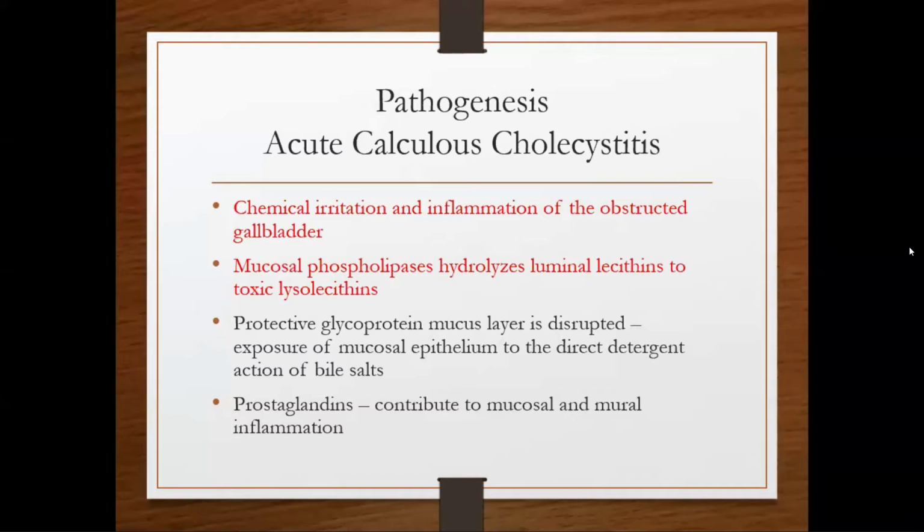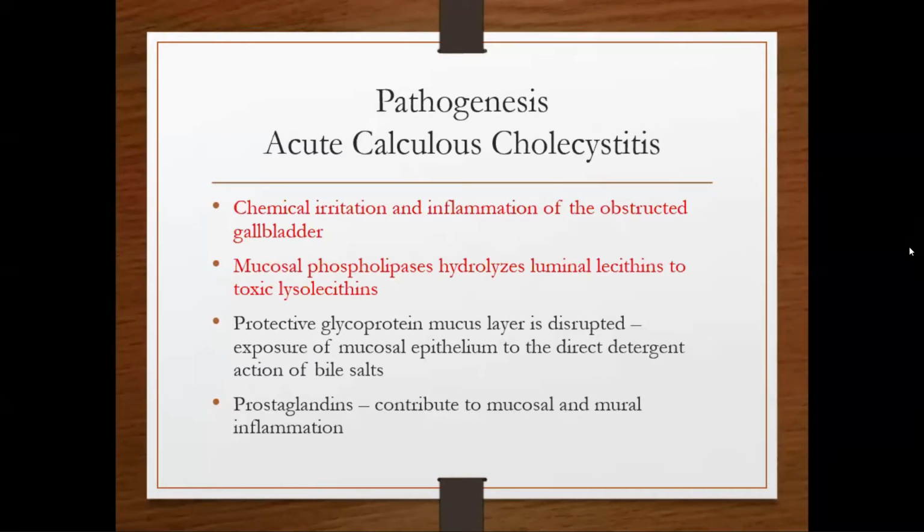First of all, there is persistent obstruction of the cystic duct by an impacted stone. Similarly, there is bile stasis, and that bile stasis releases inflammatory enzymes, phospholipase A. That phospholipase A converts lecithin to lysolecithin. Similarly, there is damage to the mucosa by the detergent action of the bile, and that damaged mucosa will secrete more fluid into the gallbladder than it absorbs.